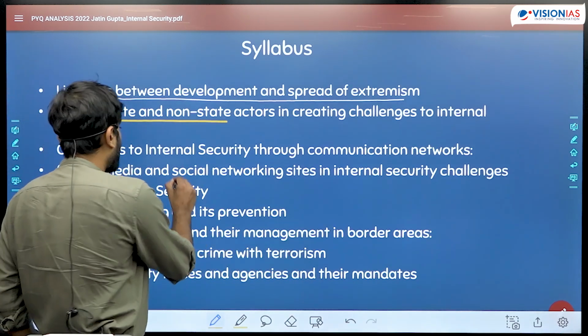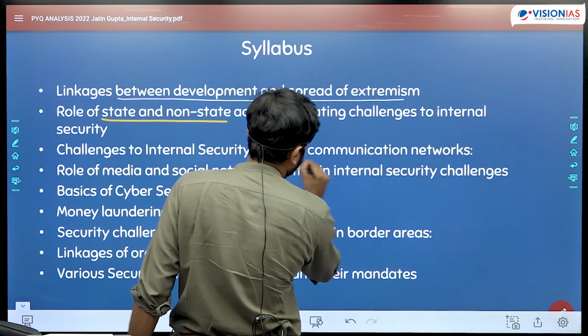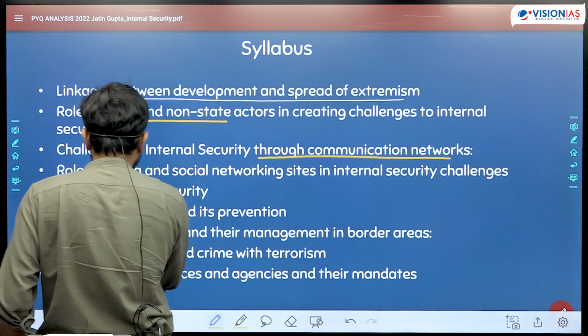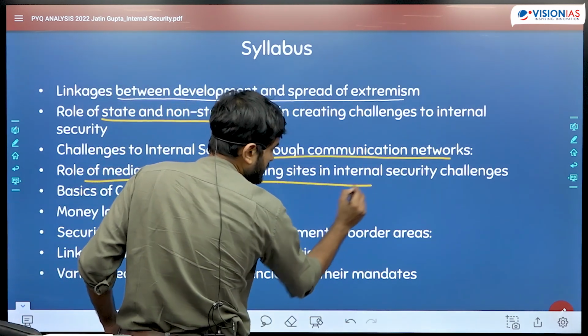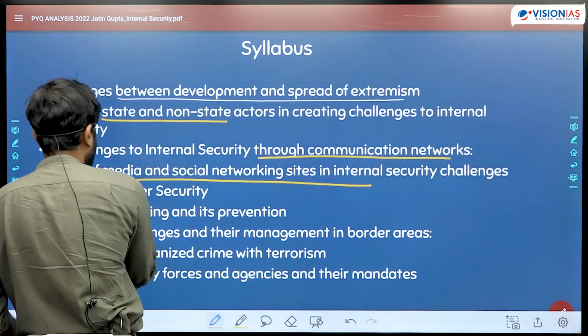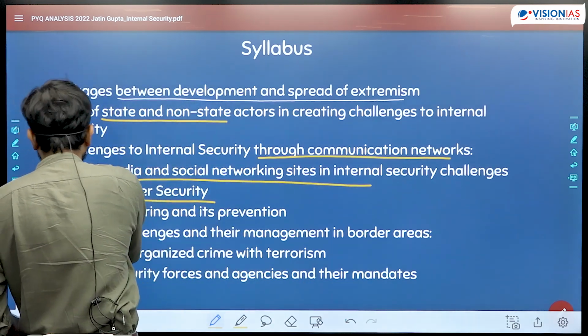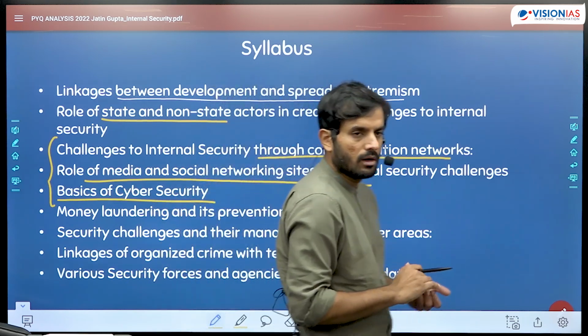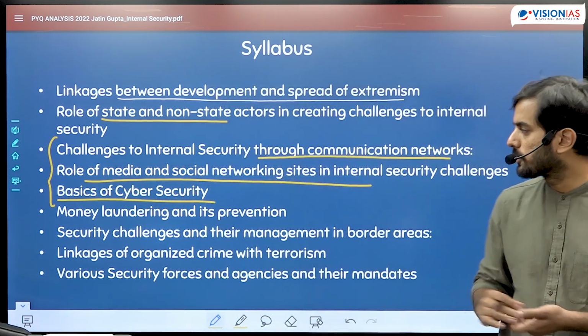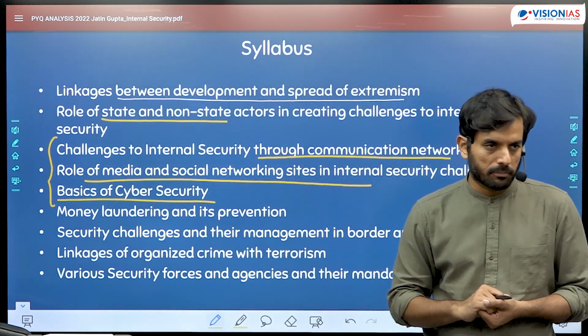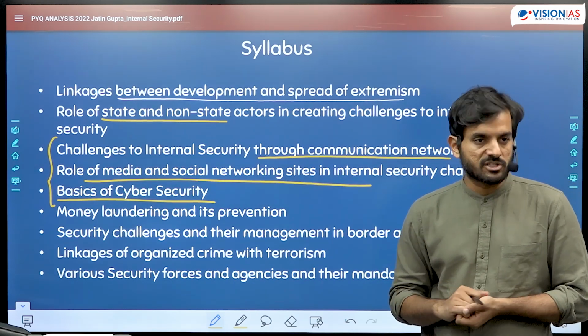Then there are challenges to internal security through communication networks, the role of media and social media networking sites in internal security challenges, and basics of cyber security. All 3 of them are supposed to be studied together, and largely the source for preparation of this topic is the newspapers, apart from some basic text which I will tell you.